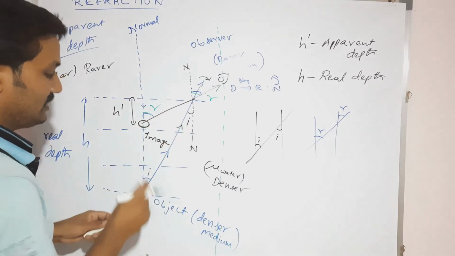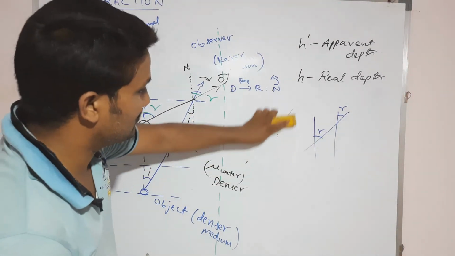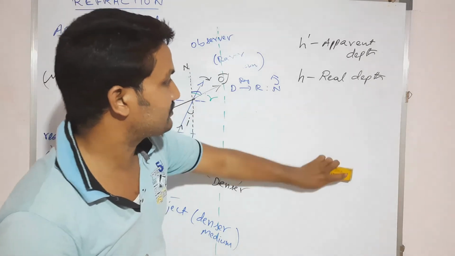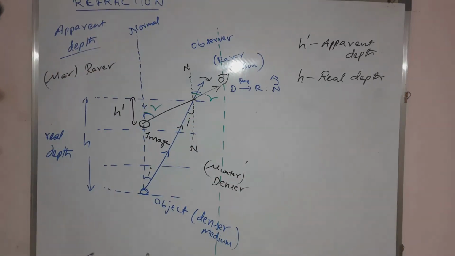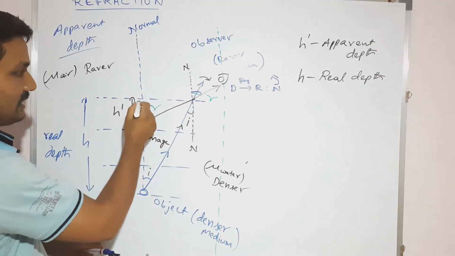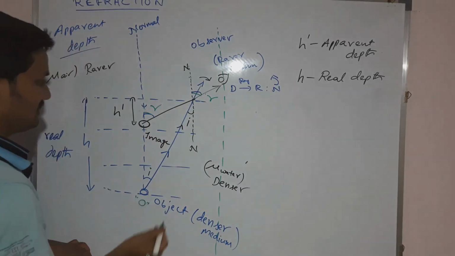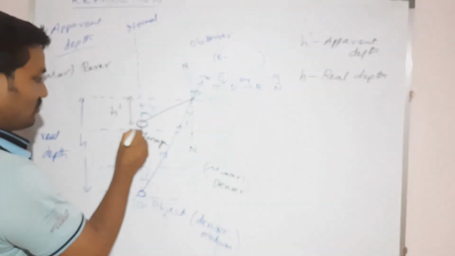Now from the diagram, what do we have here? Listen. Take this right angle triangle. The observer I am taking as O, and this one as O dash.